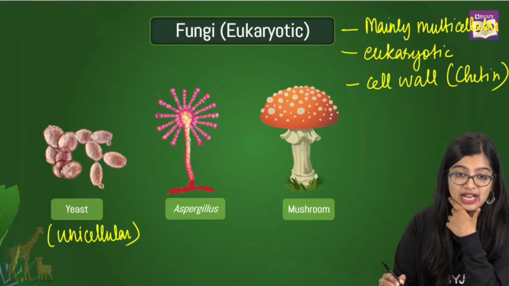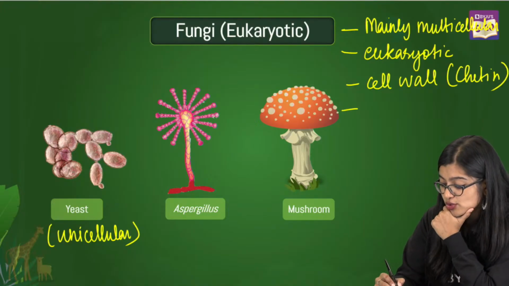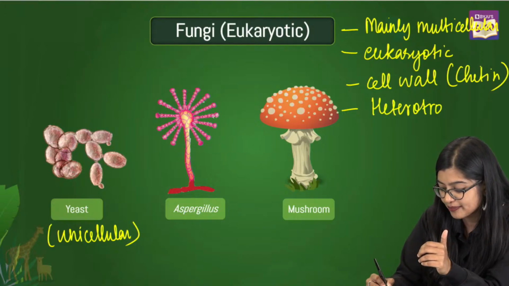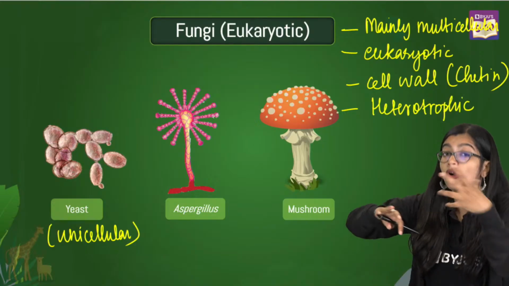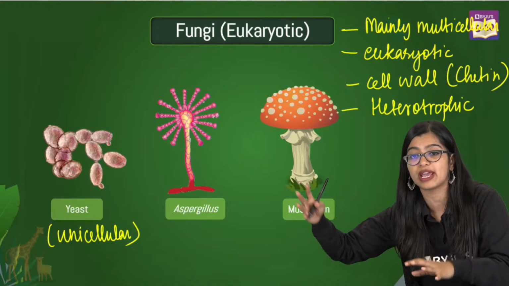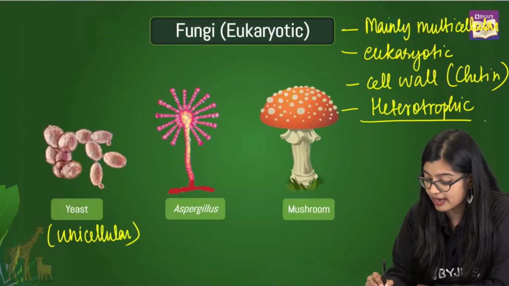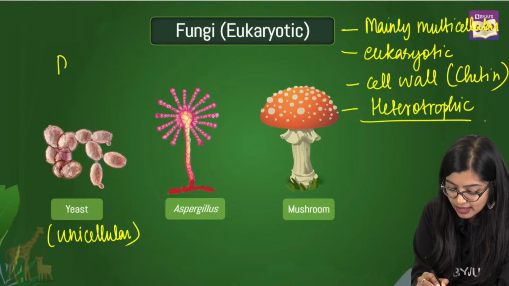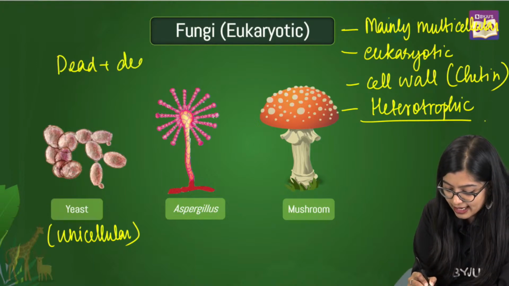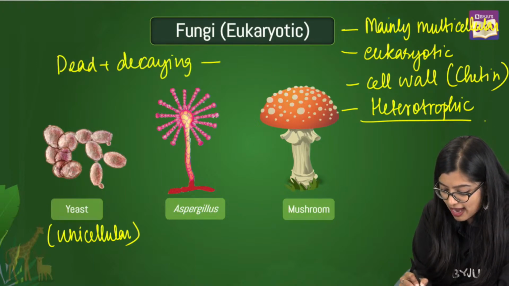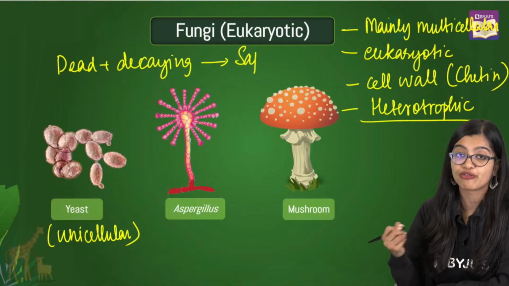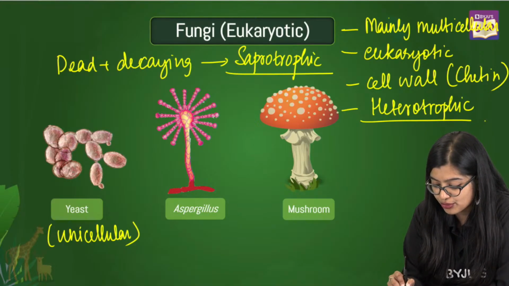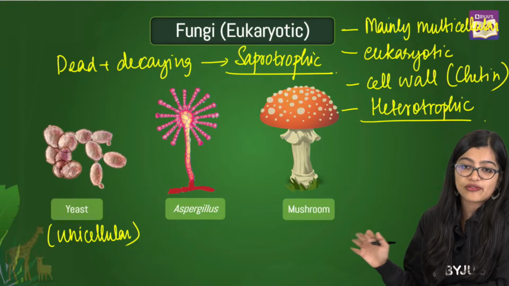They are mainly heterotrophic. So far we were saying they could be autotrophic, some could be heterotrophic, but in this case all of them are heterotrophic. They are mainly found growing on dead and decaying organisms, which is why we say that they exhibit saprophytic or saprotrophic mode of nutrition, right? This is what we mean by it.